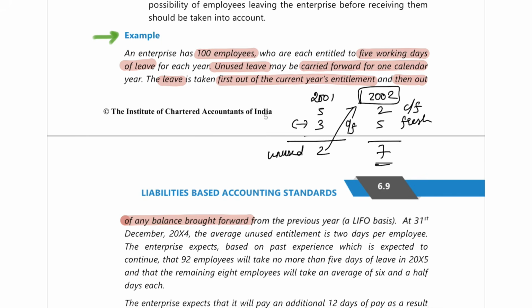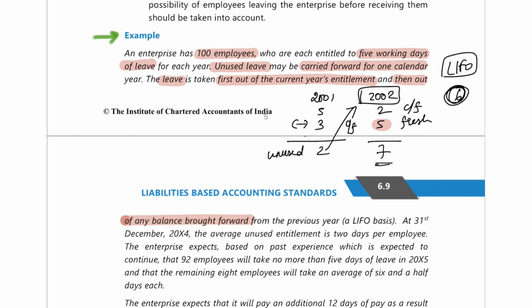Now, suppose the employee is going to take 6 days of leave. Here they are telling you that the company is following something known as the LIFO method. First, whatever the current year leave balance is, they will exhaust that. Then only they will use the unused leave balance which has been brought forward. Current year how much? 5 is there.